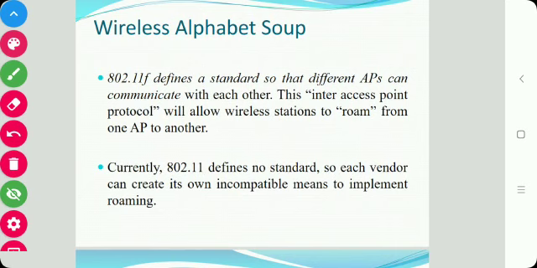Next is 802.11f, which defines a standard so that different APs can communicate with each other. Here the APs, meaning access points, can communicate with each other. This inter-access point protocol will allow wireless stations to roam from one access point to another.